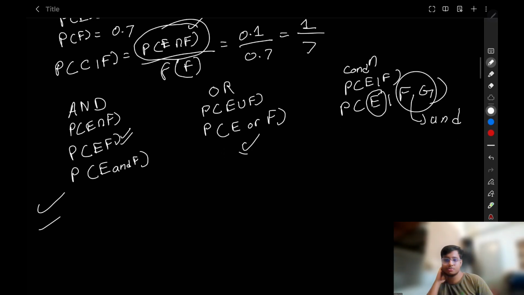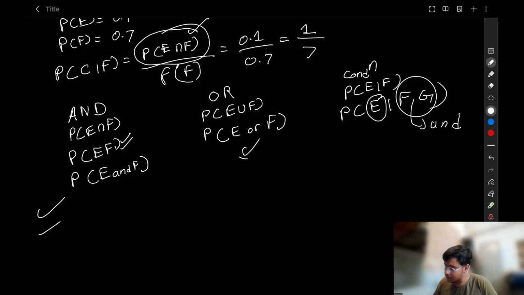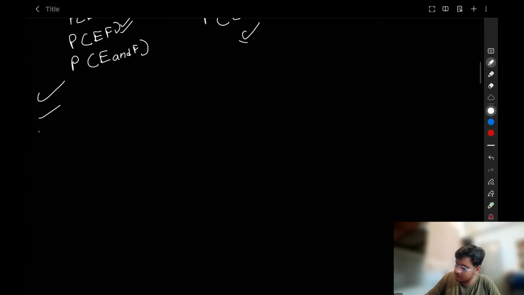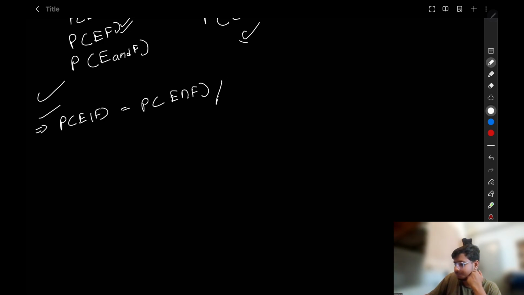Now, let's move to a concept called chain rule. What have we discussed here? We have discussed conditional probability above. Probability of E given F is equal to probability of E and F, or you can say probability of EF.